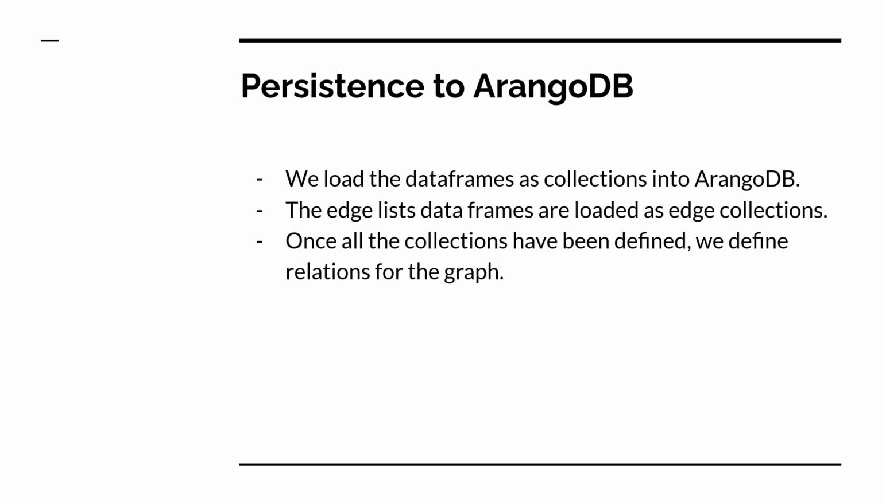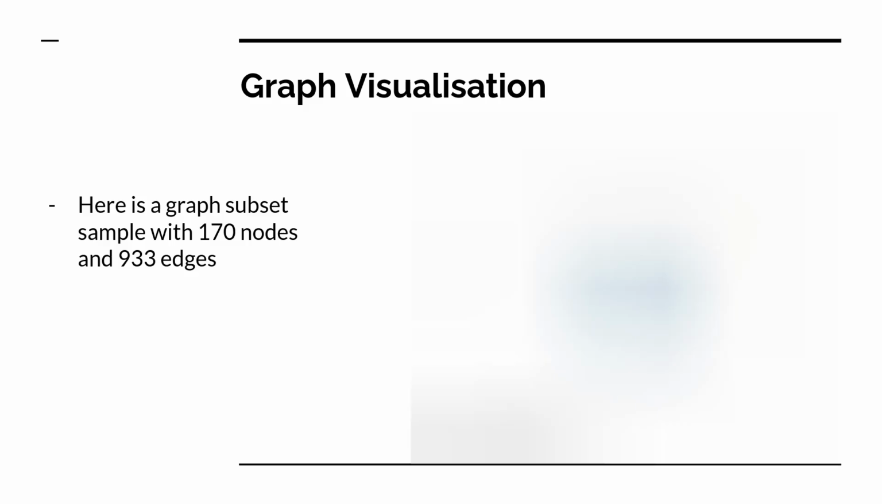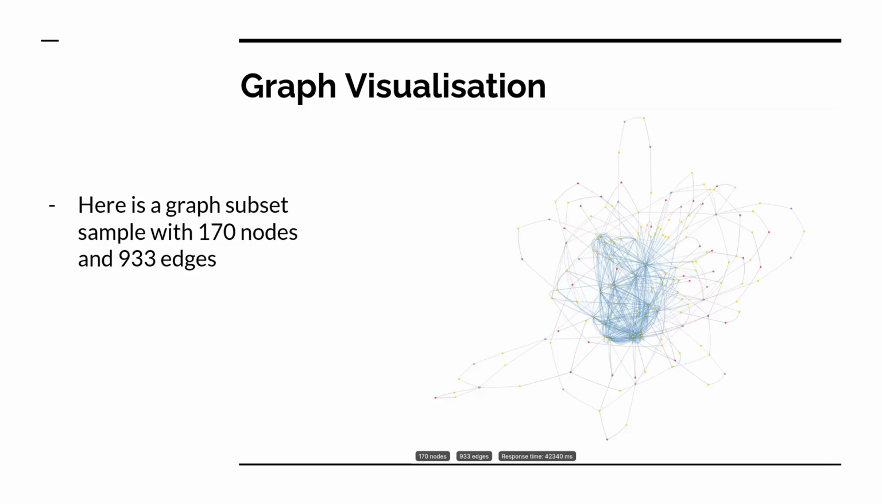And once all these collections have been loaded, then we define relations for the graphs. And all these relations are defined between the anime and the genres, the anime and the studios, anime and demographics, anime and themes, and then anime, which is for the edge list. And what we have after all that is something that looks a bit like this.